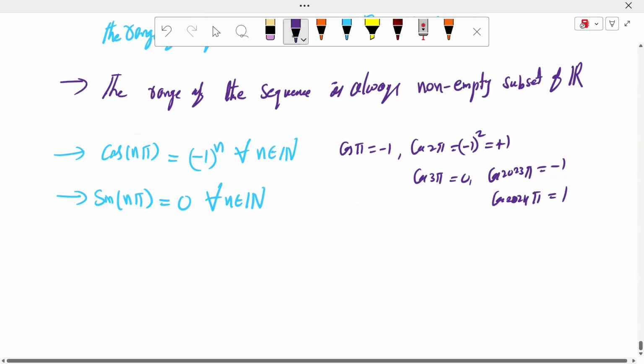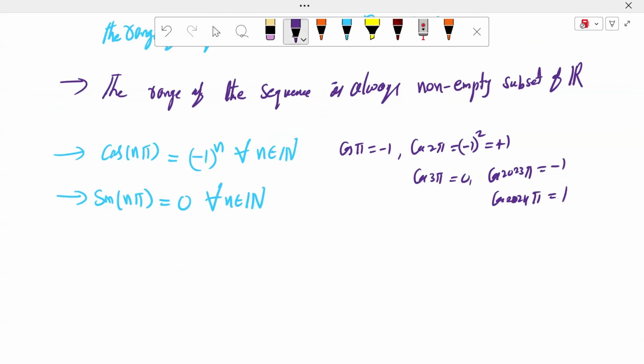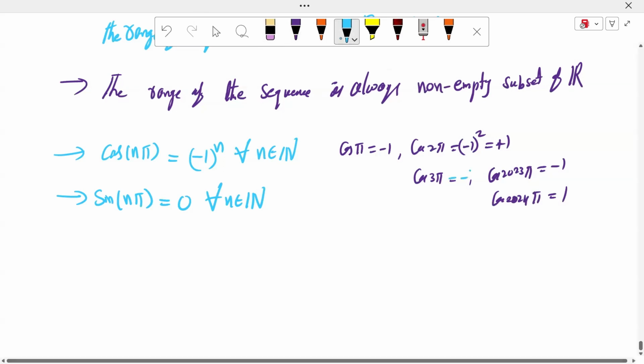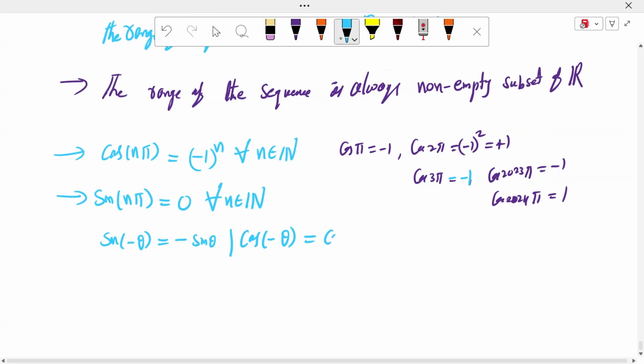Cos 3π is -1, sir? Very good, good observation, sir. The cos 3π value is -1. Next, sin of minus theta is minus sin theta. We know that. So cos of minus theta is cos theta. We know that very well.